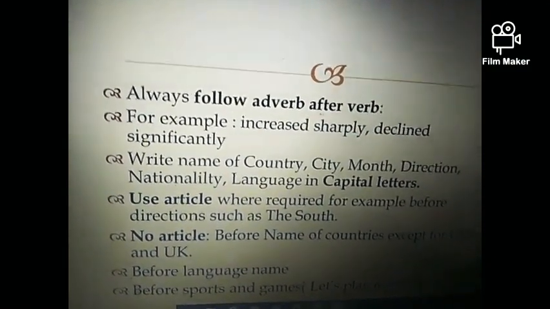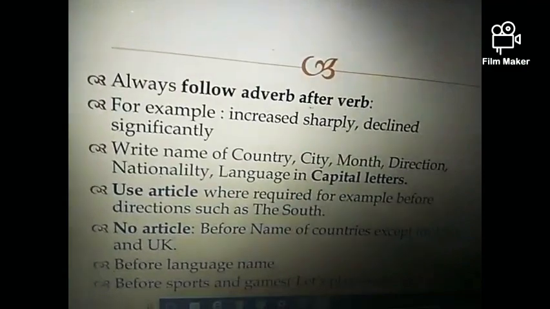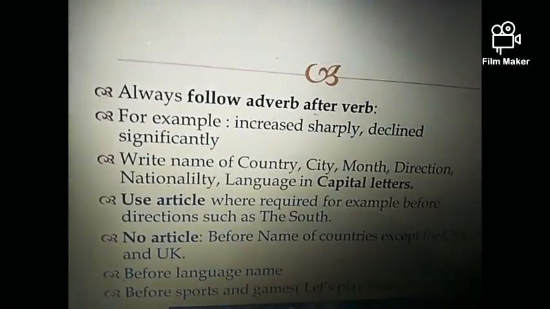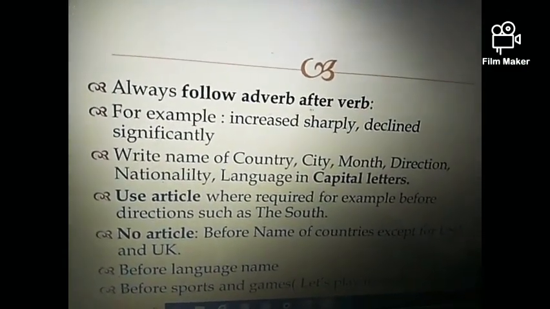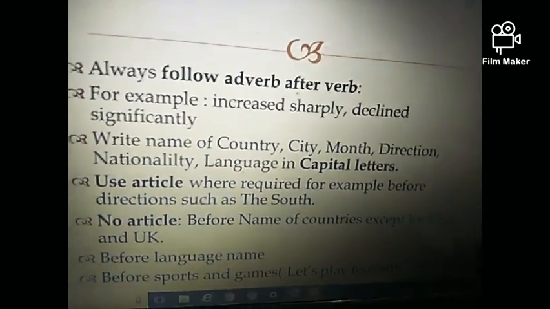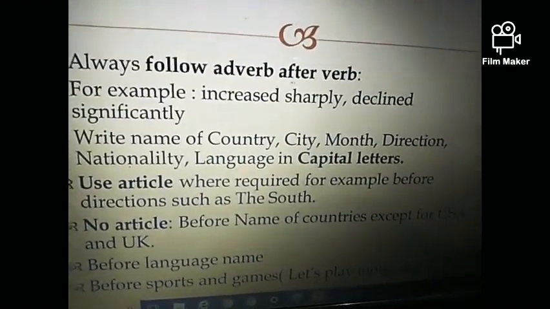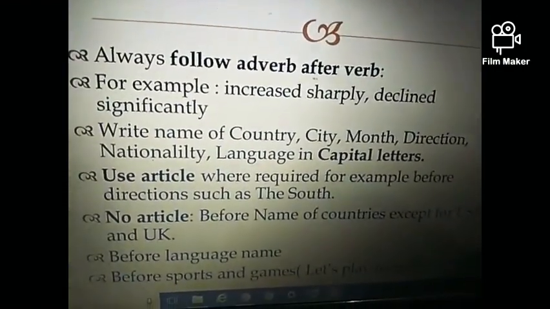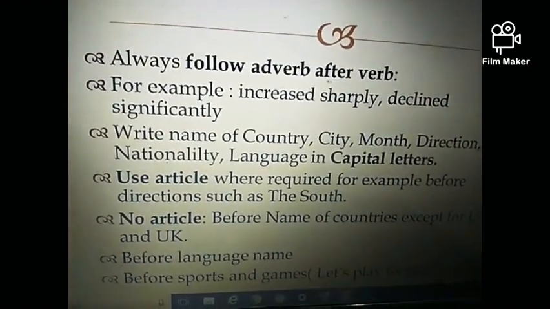It is wrong. And lastly, don't use an article before sports or games like football, hockey, kabaddi, these kinds of things. Here you can see the example, let's play football. We can't write like this, let's play the football. It is wrong.